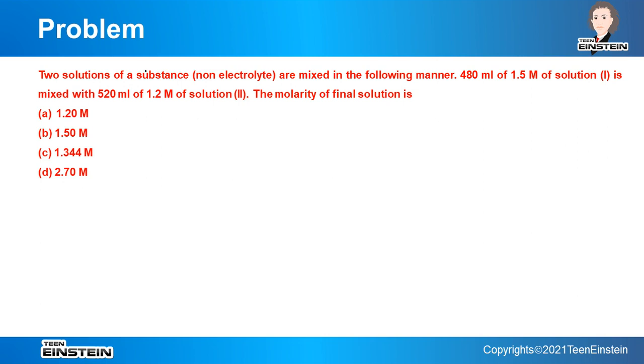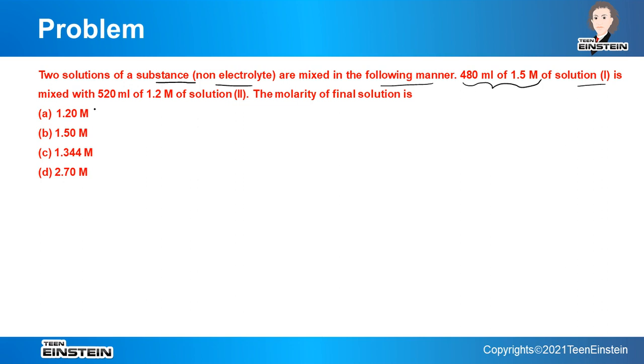So here we have two solutions of a substance, and the substance is a non-electrolyte. That means it is not dissociated into any ions. Okay. They are mixed in the following manner. One solution is 480 ml and the corresponding molarity is given. Suppose it is solution 1.